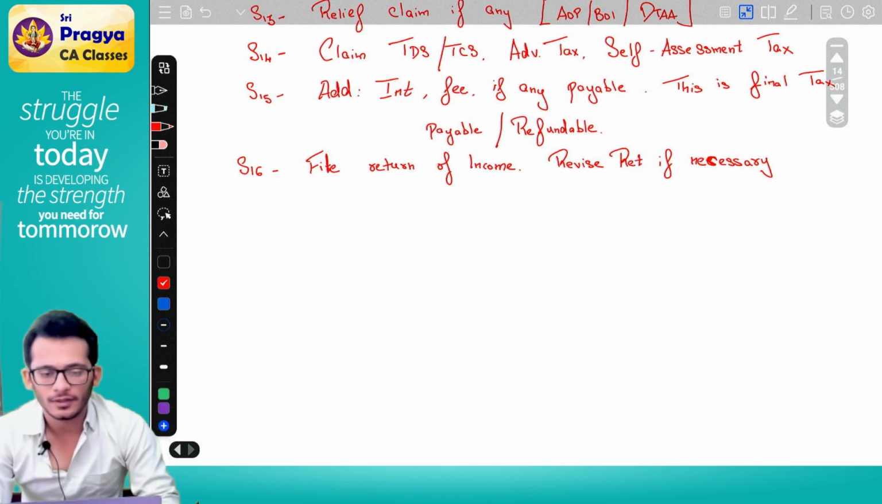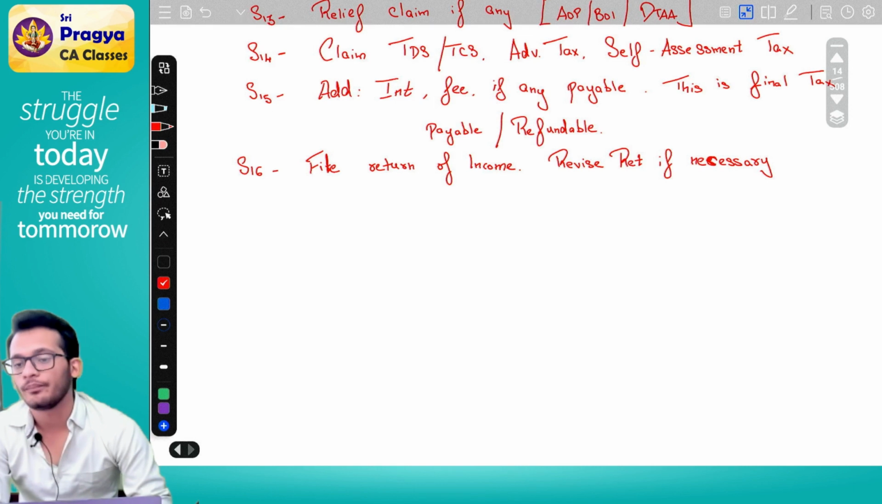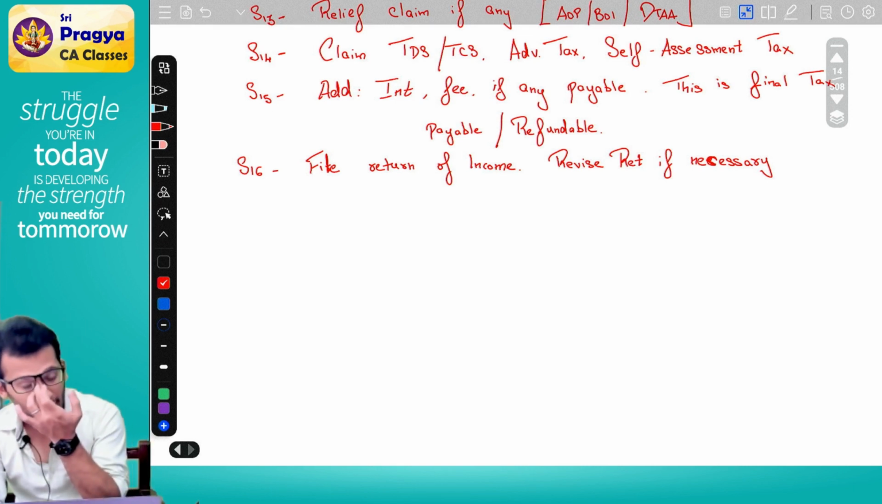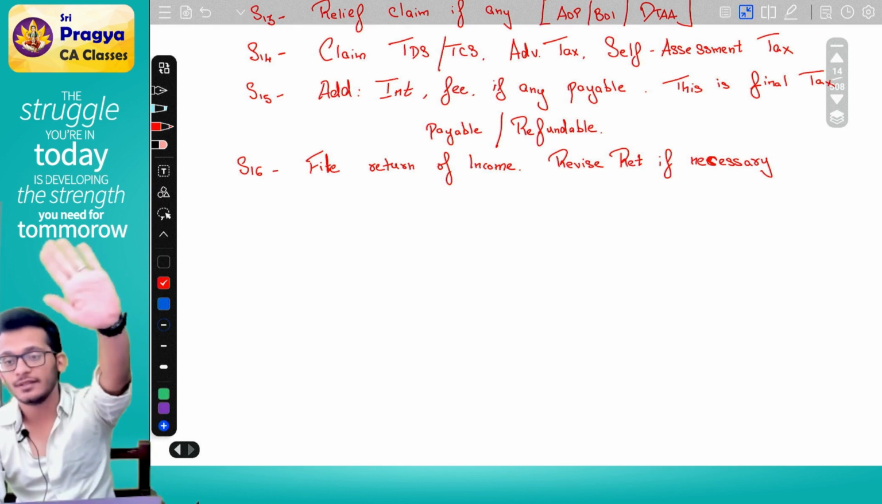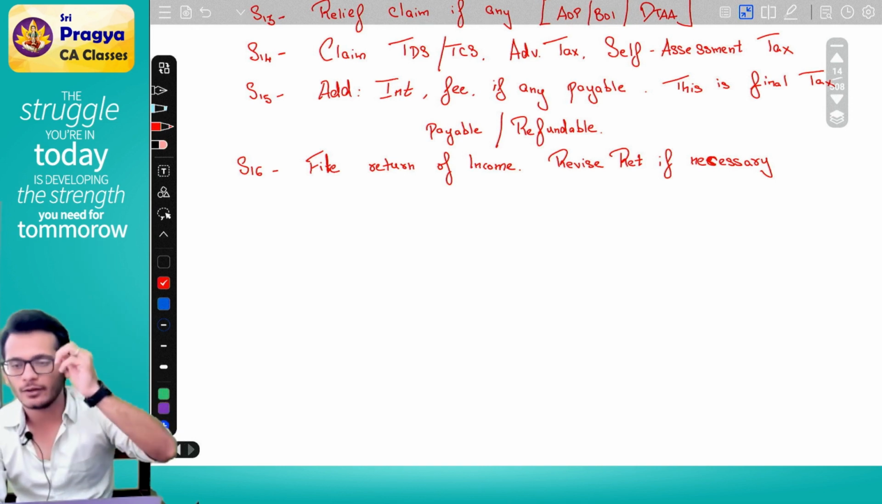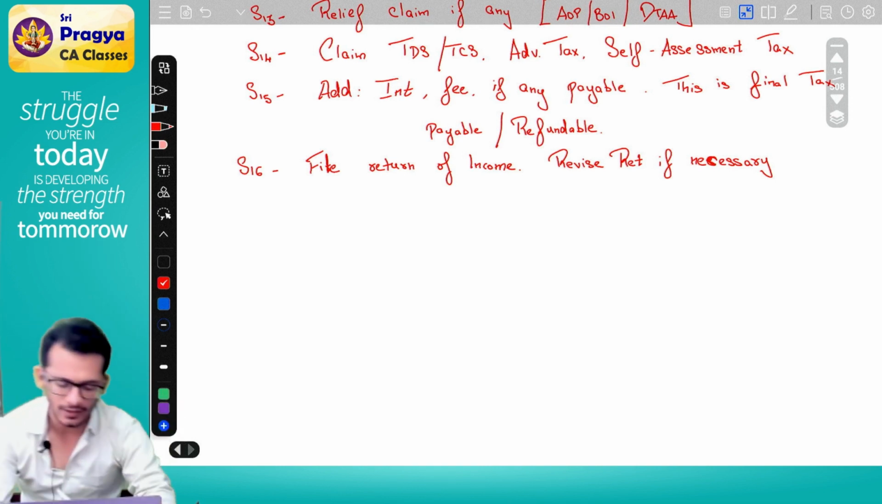File return of income, revise the return if necessary. Yes or no? Yes. So you will file your return of income and tell the government that, sir, I have done everything properly. If required, you will revise your return also.